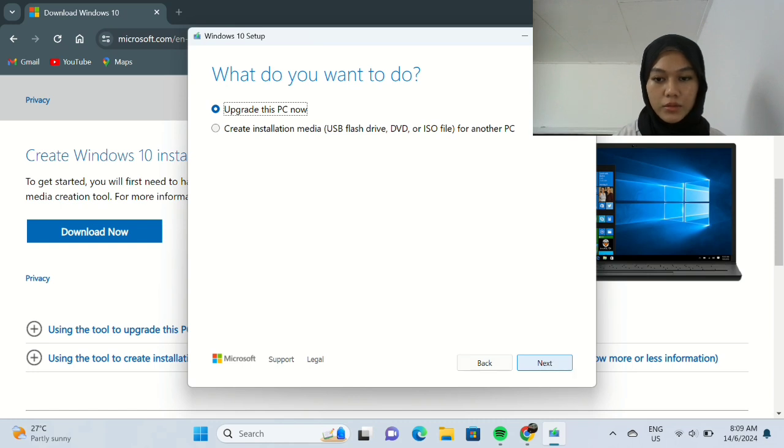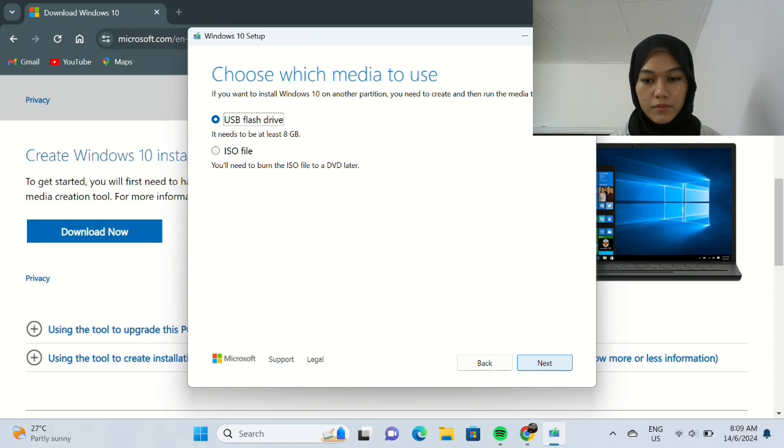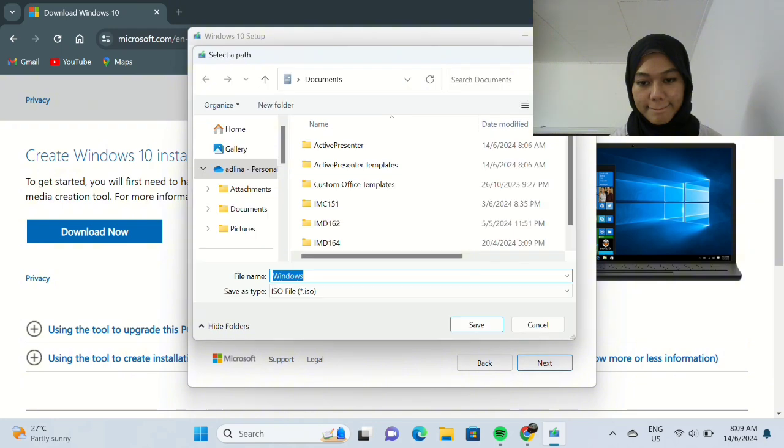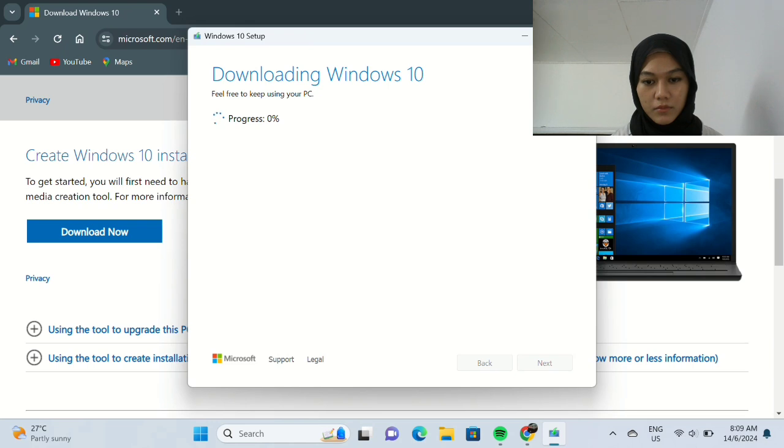Choose the second one and click Next. Click Next. Choose the ISO file and click Next. Click Save. Now, we have to wait until the download process is complete.